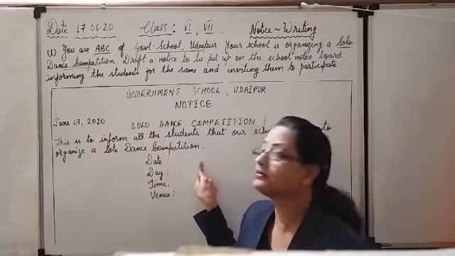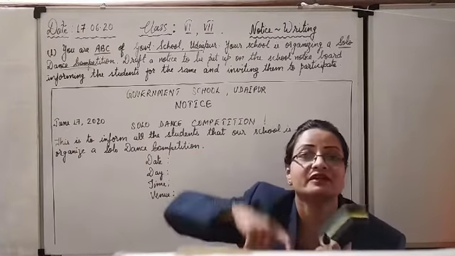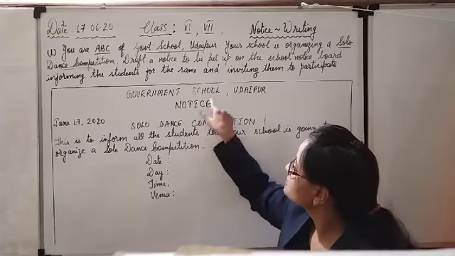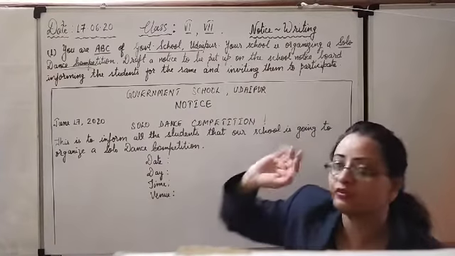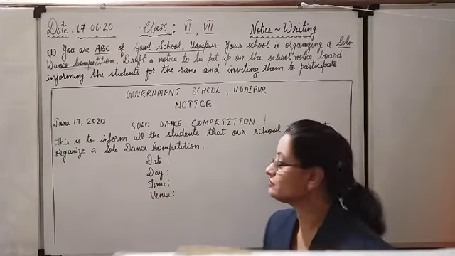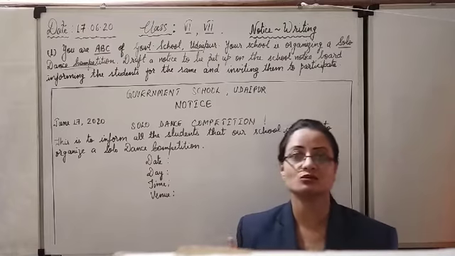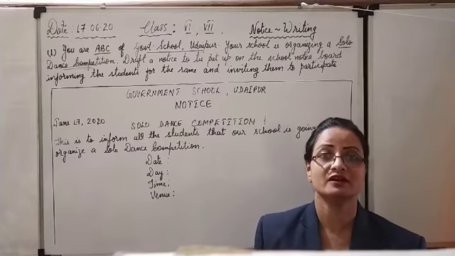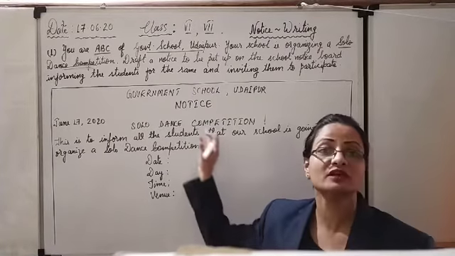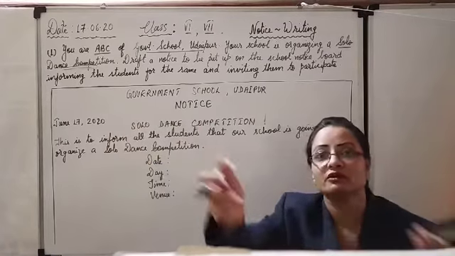Again you will not write here 17 June. You will write here the details of your activity day. So when is the activity? Not given. So we may write a date 10 days afterwards. Like suppose today is 17. You may conduct the solo dance competition next week or after 10 days, because you have to keep a gap for making the arrangements. Do not write the notice is issued one day before.